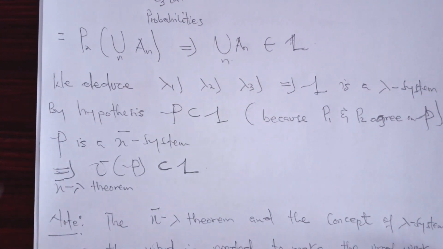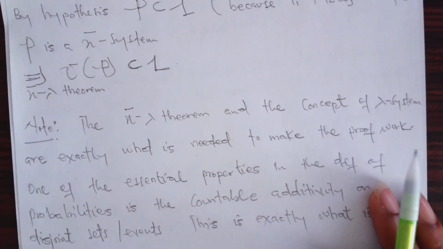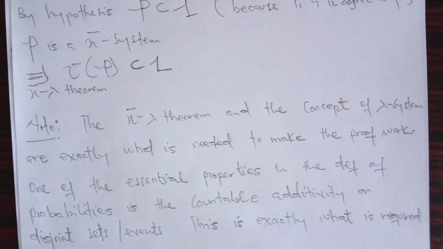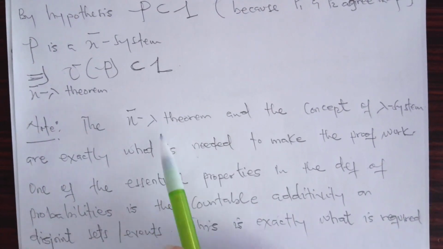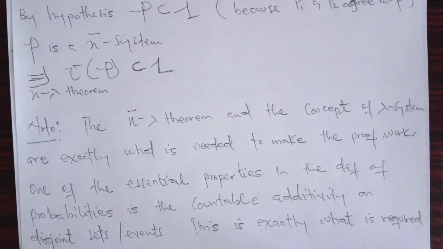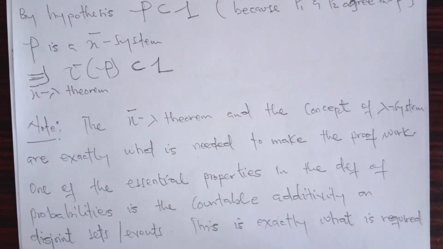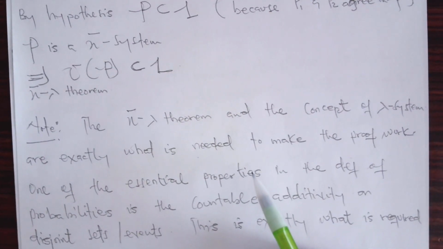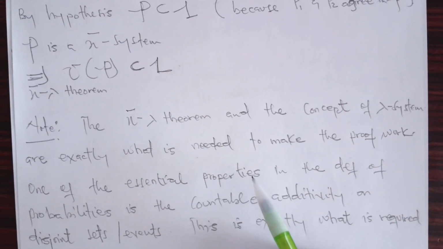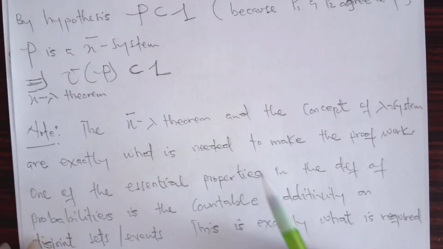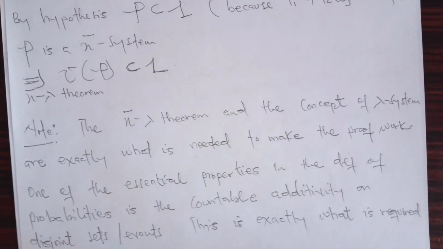All right. So note, there's some interesting outcome here. Remember, by condition 3, lambda 3 was what is needed for axiom 3 of probability measures to hold. So note, the pi lambda theorem and the concept of the pi system are exactly what is needed to make the proof work. One of the essential properties in the definition of probabilities is countable additivity. Remember, by axiom 3 of probability measures, we need disjointness in the elements, such that when you take the probability of the countable union, it is equal to the sum of their individual probabilities. So this is exactly what is required on lambda 3.